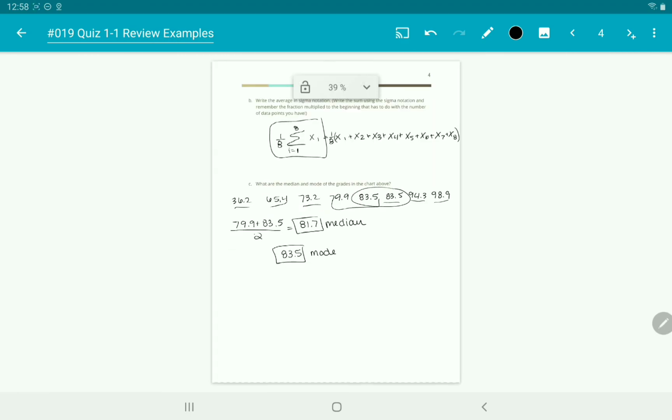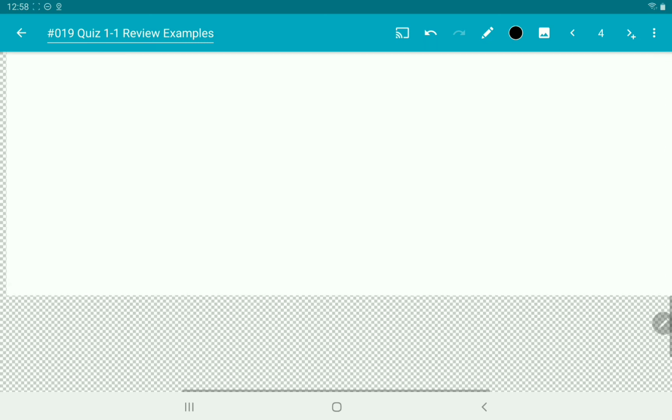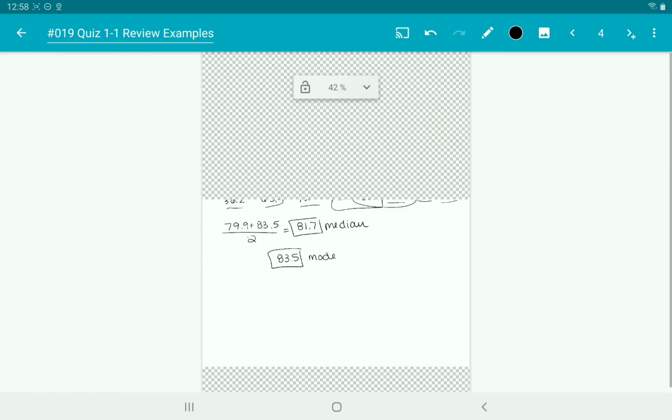So if you guys have any questions, look over this over and over because this is exactly what your test is going to look like, but with different numbers.